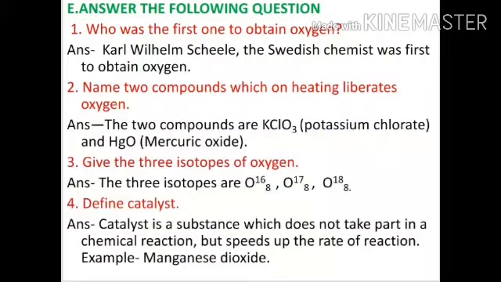Question number 3. Give the three isotopes of oxygen. The three isotopes are given below. Question number 4. Define catalyst. Answer is catalyst is a substance which does not take part in a chemical reaction but speeds up the rate of reaction. For example, manganese dioxide.